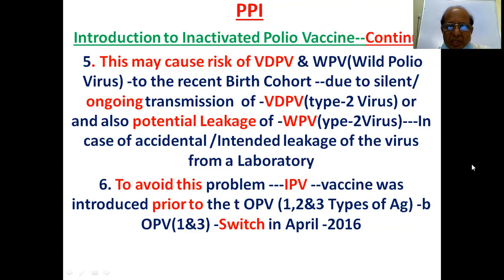It may cause VDPV and WPV. To avoid this problem, IPV vaccine was introduced prior to the switch from TOPV. For any accidents or leakages, the IPV should be given prior to the bivalent vaccine switching. So first is IPV, then the switch to bivalent vaccine, the second one.